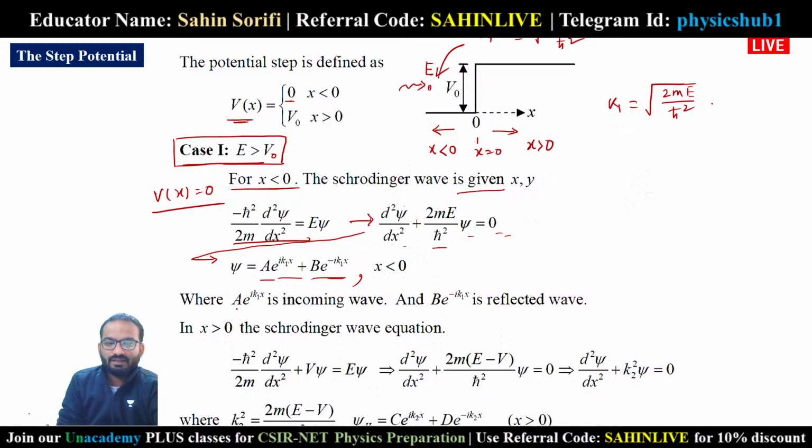So as usual, A e to the power ik1x, which is moving from the left side, is the incoming wave.